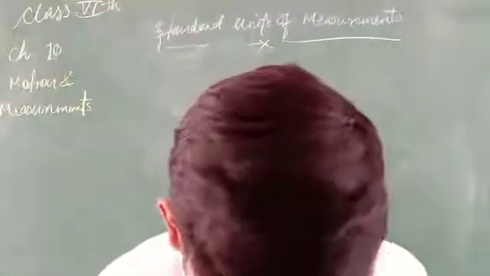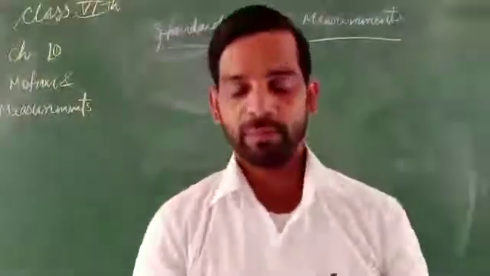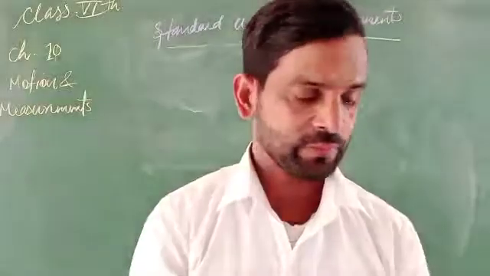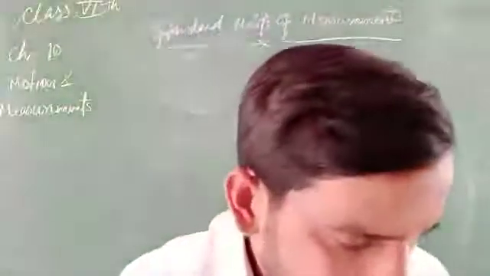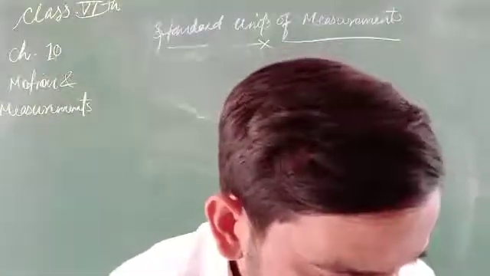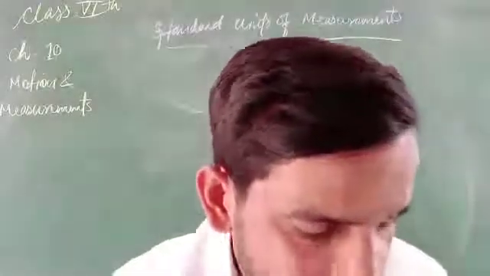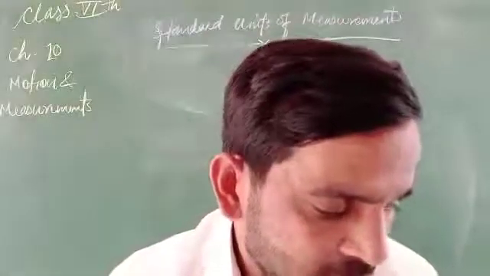So length is measured in meter, millimeter, centimeter, and kilometer as well. And the standard unit of time: second, first of all, then minute, hour, day, year, decade, century, millennium. The SI unit of time is the second.